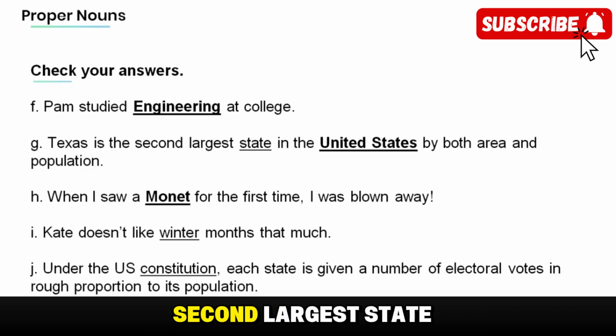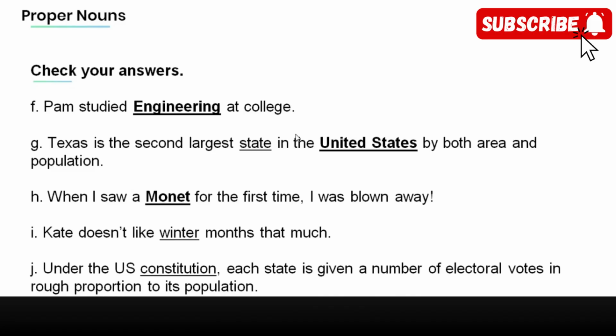Texas is the second largest state in the United States by both area and population. When I saw a Monet for the first time, I was blown away. Kate doesn't like winter months that much. Under the U.S. Constitution, each state is given a number of electoral votes in rough proportion to its population.